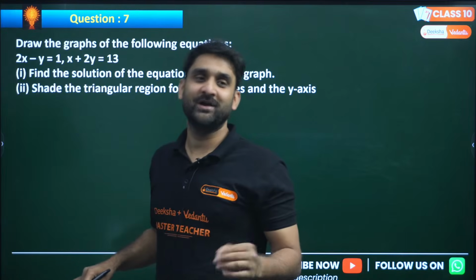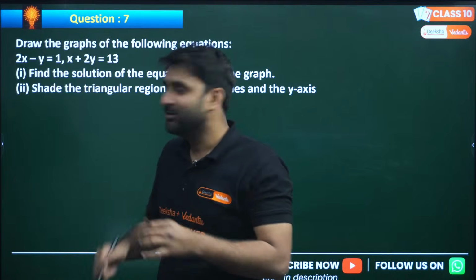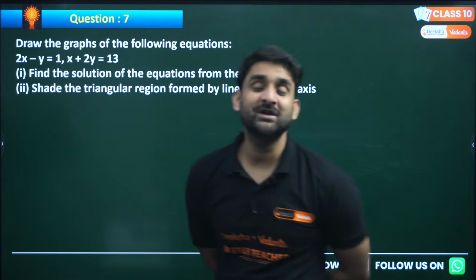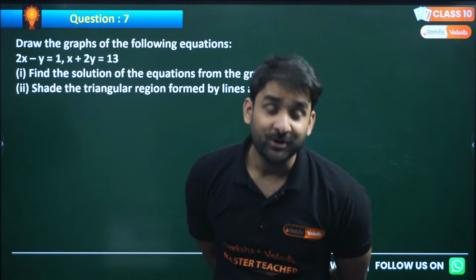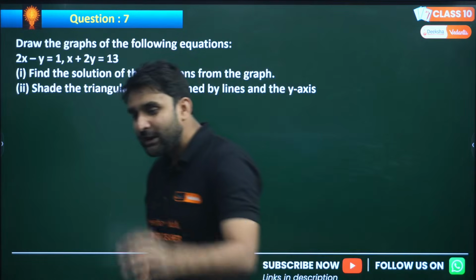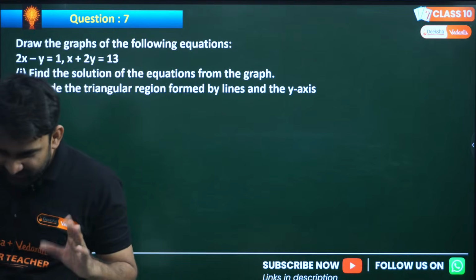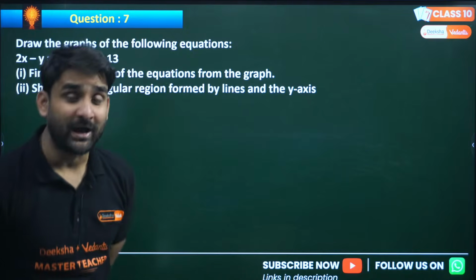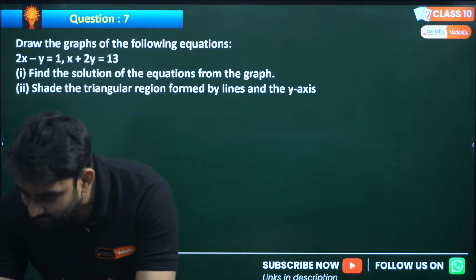So we have to draw the graph anyhow. And after drawing the graph, from the graph, we have to answer these two questions. So the first work is what? The first work is to draw the graph. And you all know, to draw the graph, we must have solutions. Without solutions, we cannot draw the graph. So to draw the graph, we should have the solutions. So what we need to do here, we have to find this one.